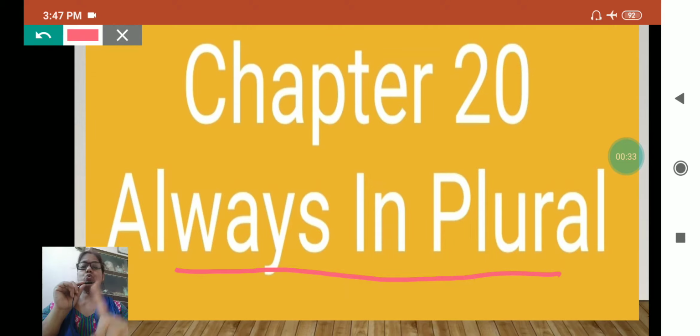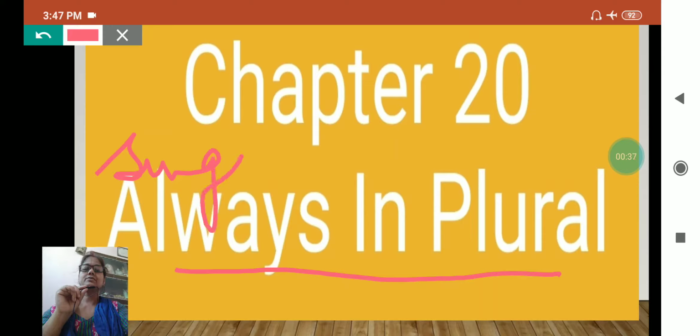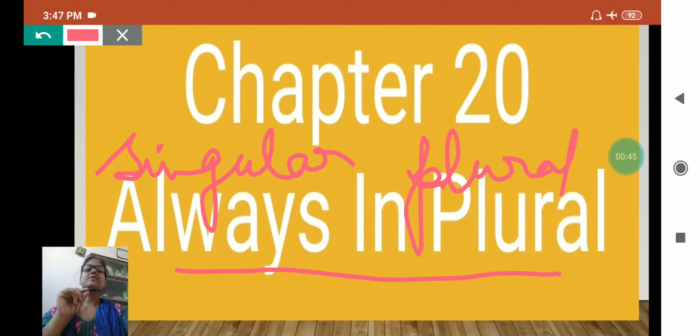When we talk about one, it is singular, and when we talk about more than one noun, it is plural. Now some things, certain nouns that are always in plural form, that we are going to study today. The examples of some nouns which are always in plural form.